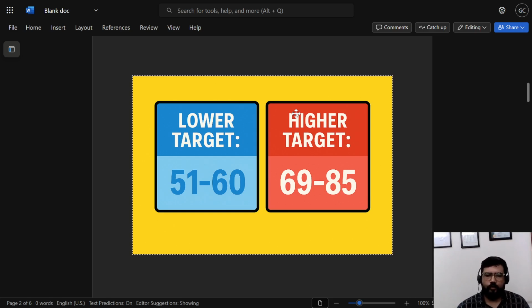So we used to have a different approach for how we write an essay when the target score was 79, which is 85 now, and a simpler approach when the target was 50 and 58, which is 51 and 60 now. So in this discussion today we are going to take a look at how to approach essays when your target score is 51 to 60.